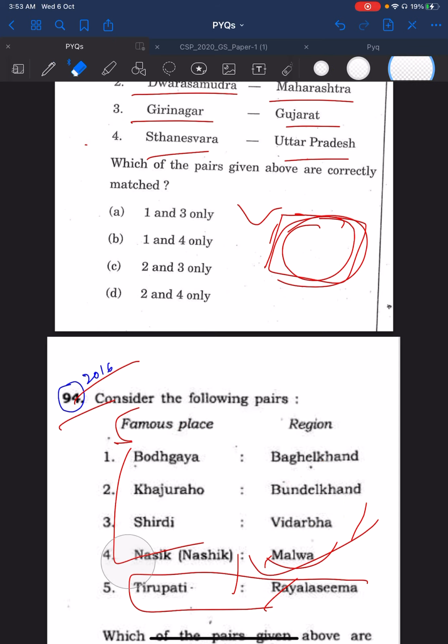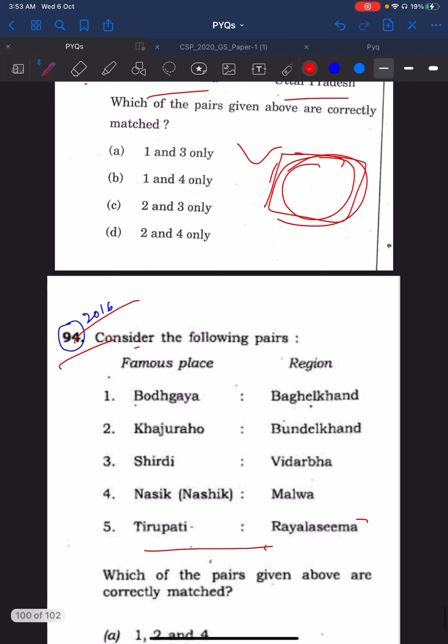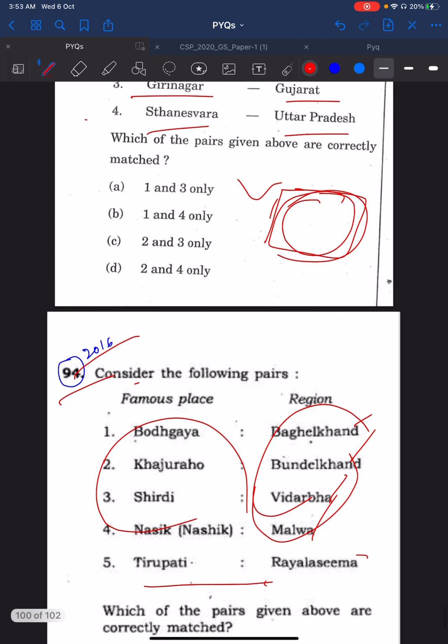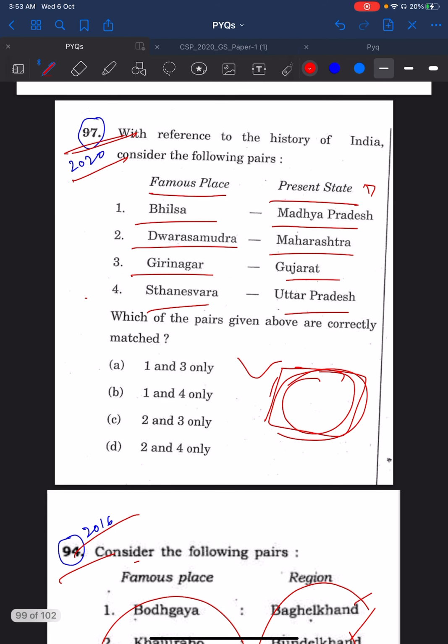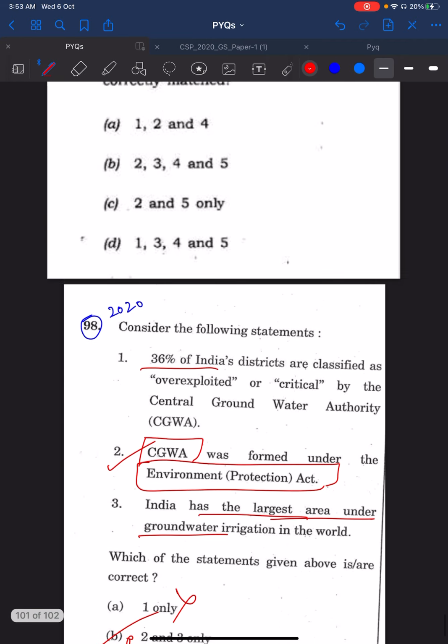Again the famous places were changed, but the area, that is the northwestern part, Bundelkhand, Baghelkhand, Vidarbha, Malwa, these are all the northwestern part. Famous places and region was asked again in 2020. It was asked in the 2016 94th and the 2020 97th question.